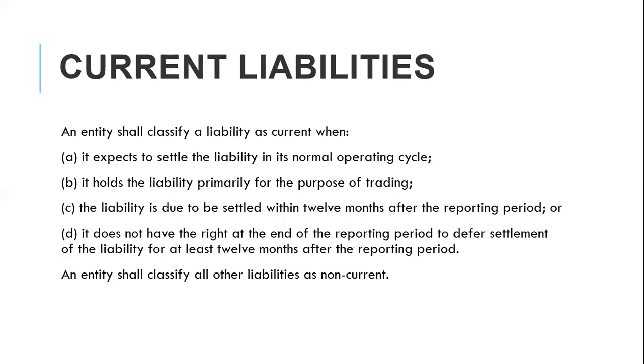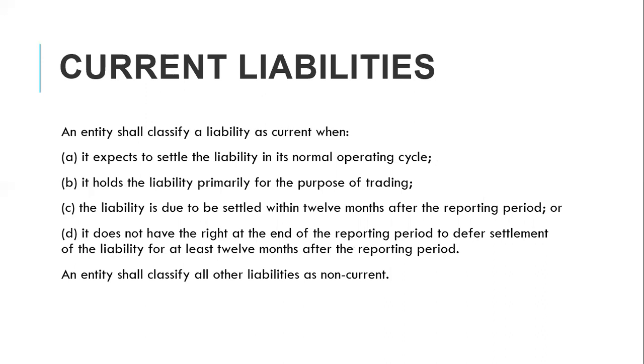Current liabilities. An entity shall classify a liability as current when it expects to settle the liability in its normal operating cycle. So your trade payables, for example, you are going to settle within your normal operating cycle. It owes the liability primarily for the purpose of trading. The liability is due to be settled within 12 months after the reporting period. Then D, it does not have the right at the end of the reporting period to defer settlement of the liability for at least 12 months after the reporting period. So once it fits into either A, B, C, or D, it is a current liability.